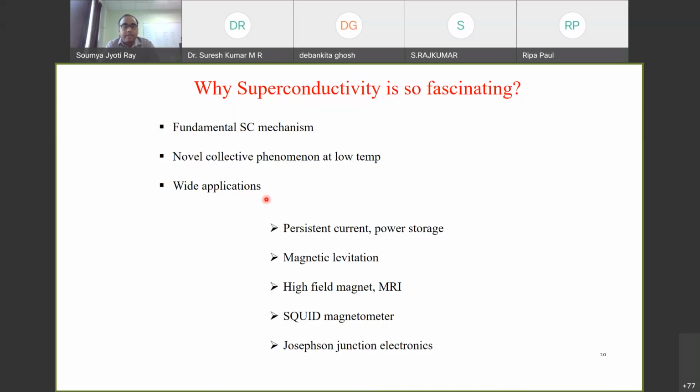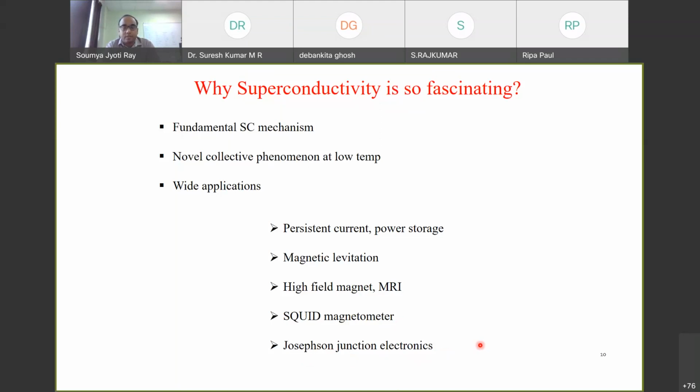Other than that, it has a wide area of applications, like power storage, magnetic levitation, and high field magnets. All the high field magnets are usually superconducting magnets. Then there is the highly sensitive SQUID magnetometer, the most sensitive magnetometer available to date, which is developed only with superconductors. Then Josephson junction electronics.